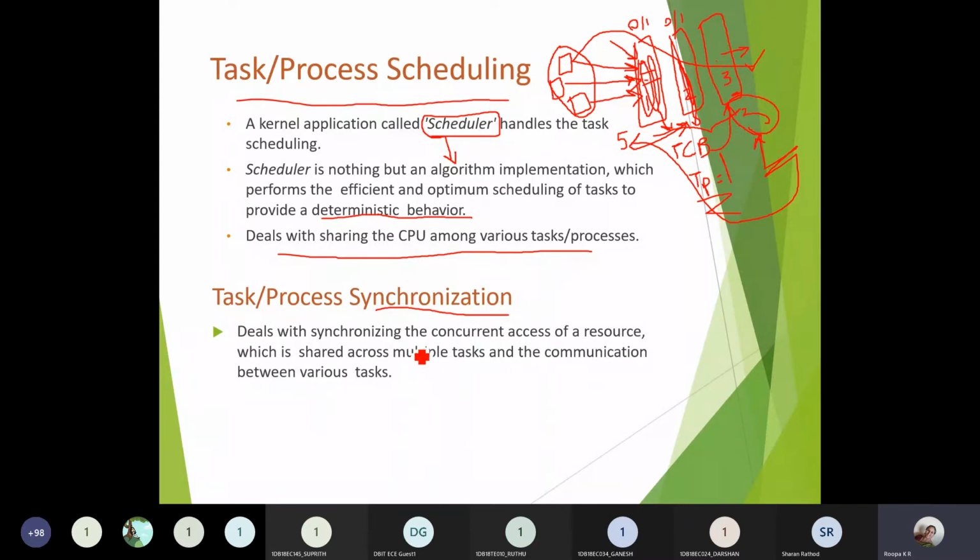So this deals with synchronizing the concurrent access of a resource which is shared across multiple tasks, or communication between the various tasks. So that is task or process synchronization.